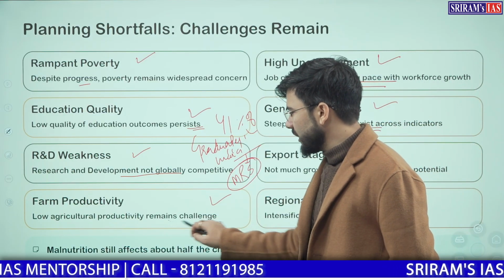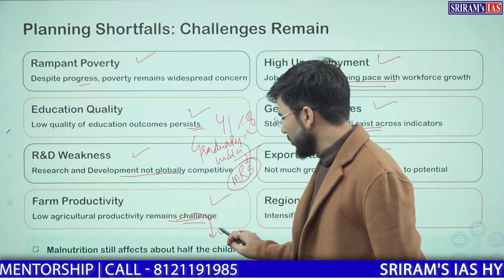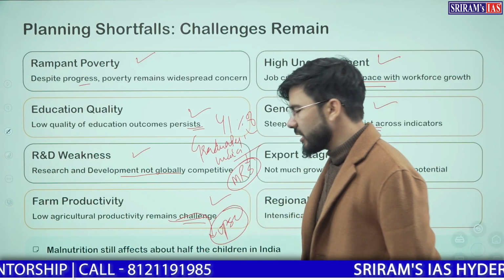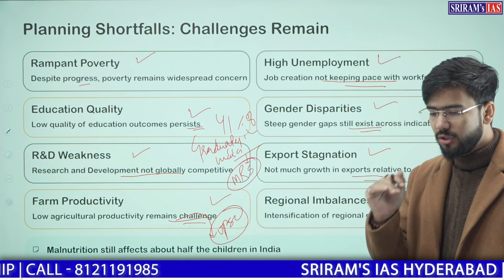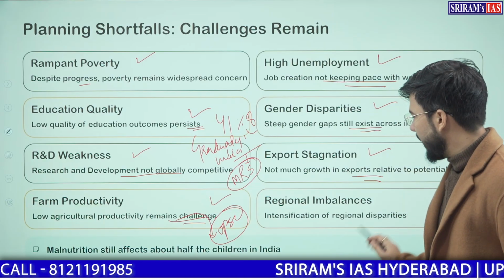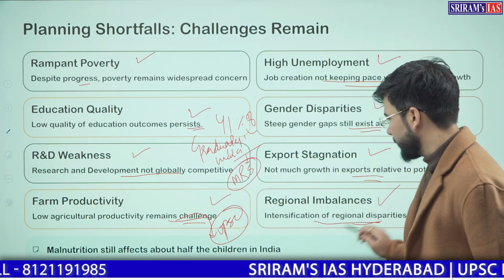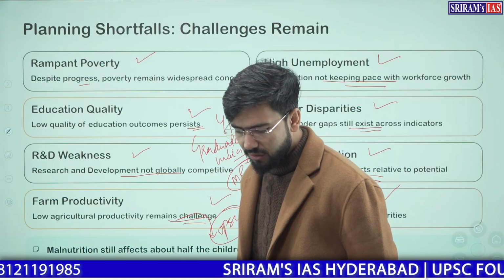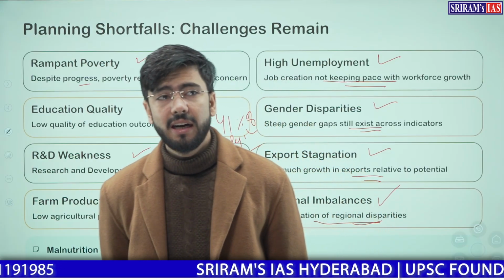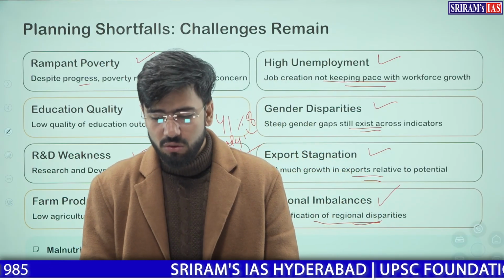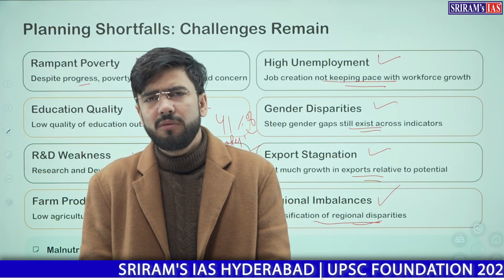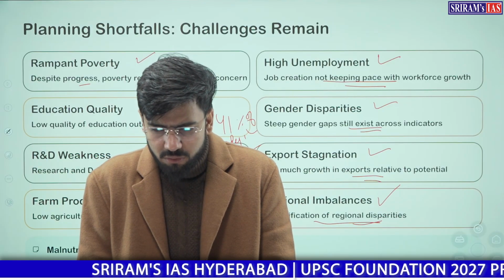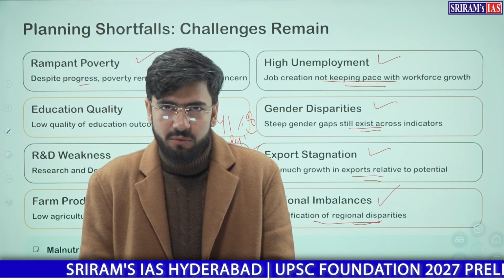Farm productivity still remains low. UPSC has asked a question comparing India with China, on how much farm productivity there is in India as compared to China. You must keep this in mind and try to search for this. Regional imbalances are still there. We still have the northern belt, among Bihar, UP, Madhya Pradesh, Chhattisgarh, Odisha, where per capita income is very low, even below the poverty level.